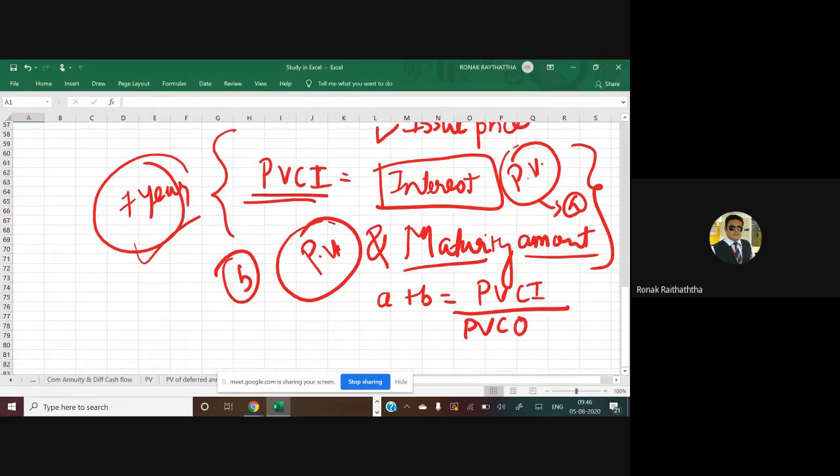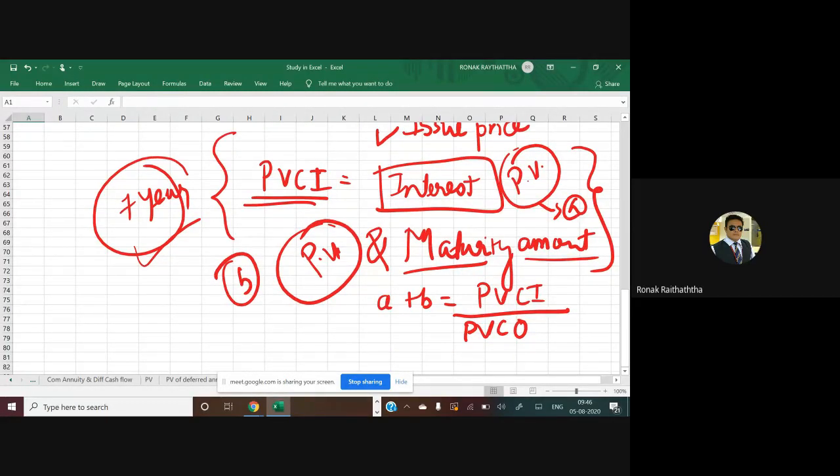Good. Now, sir, how will we be able to find the PVCI? How will we be able to find the present value of interest as well as the maturity amount? These two cash inflows you will be having, that you will have to put in the back of your mind, and you won't be forgetting that. Interest as well as the maturity amount, you will have to find the present value of those two amounts. Now, sir, what will be the rate we'll be taking for discounting of these particular amounts?